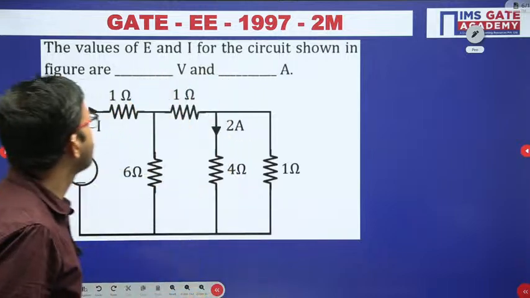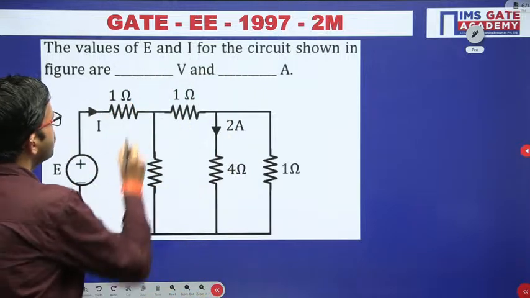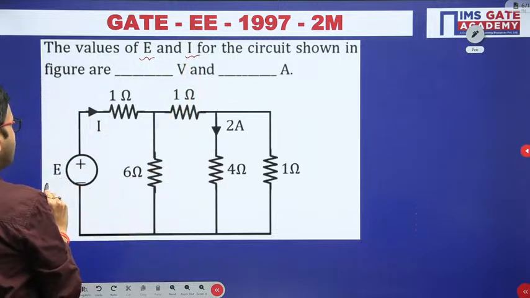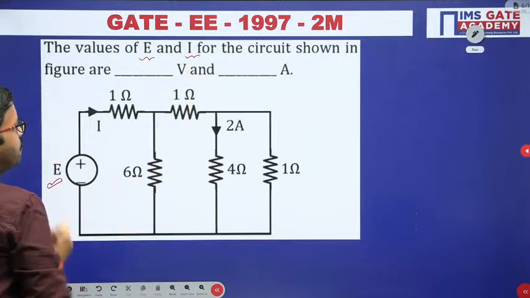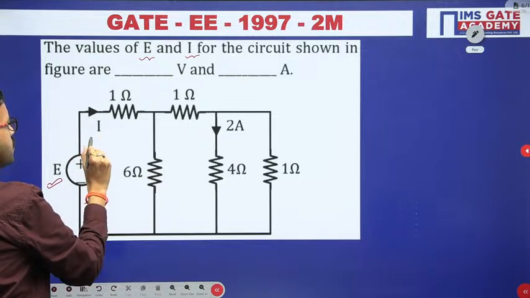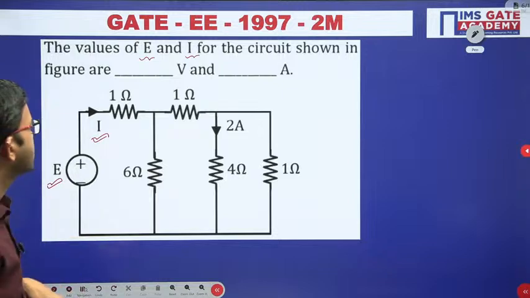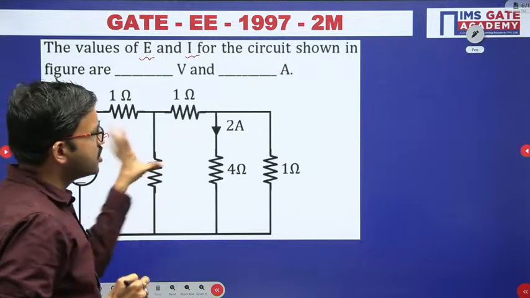Okay, right. So for this question we have to calculate the value of E and the value of I. Here the value of E is nothing but this voltage source value, and the current value is nothing but the current flowing through this 1 ohm resistor. Okay, right. So here just observe the circuit.